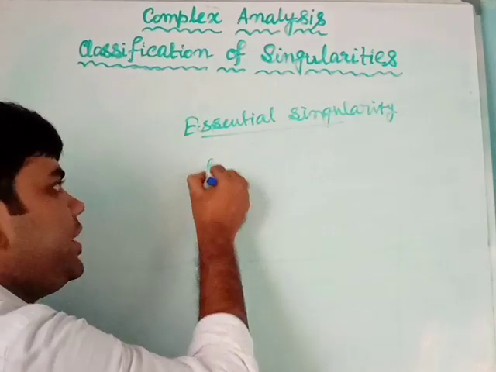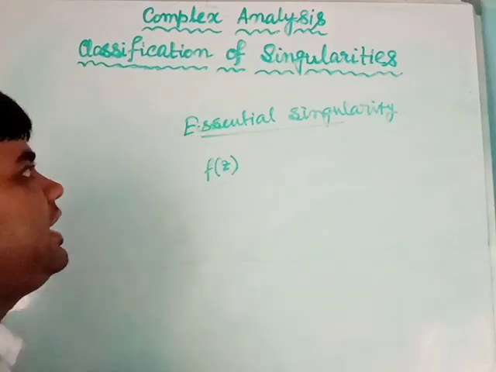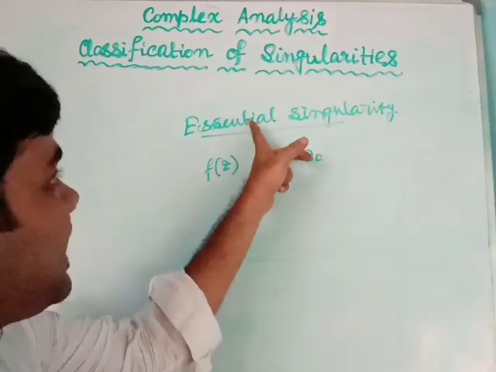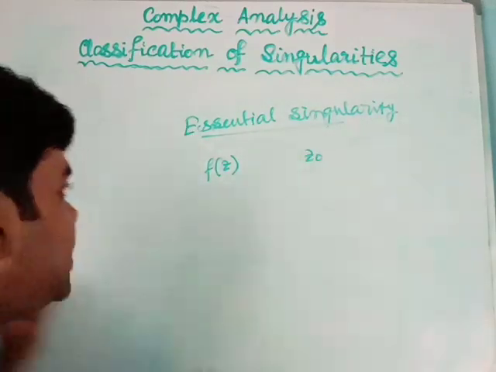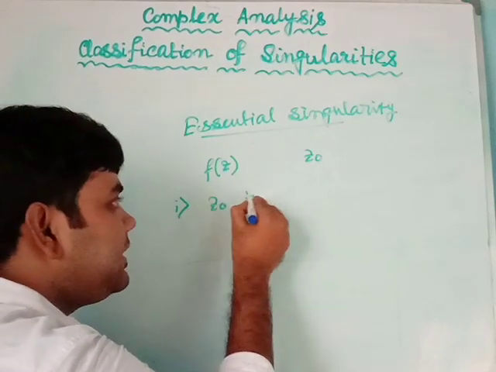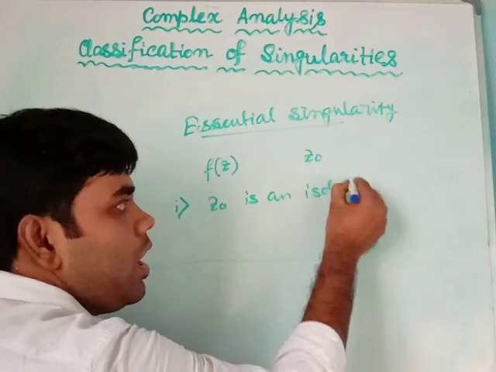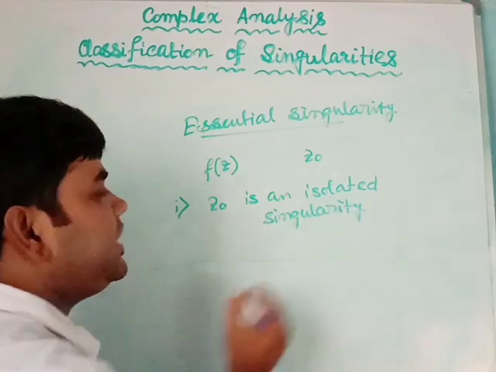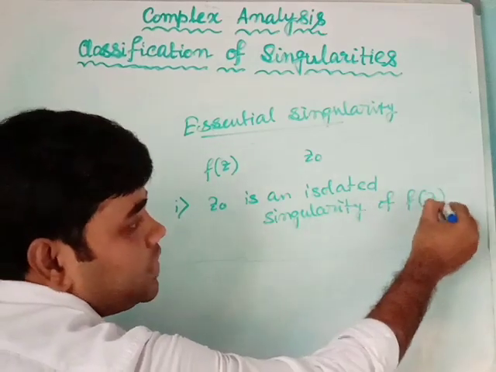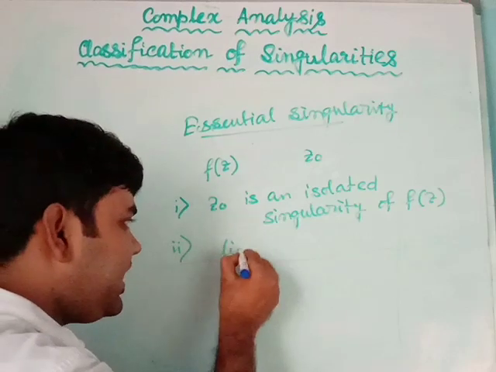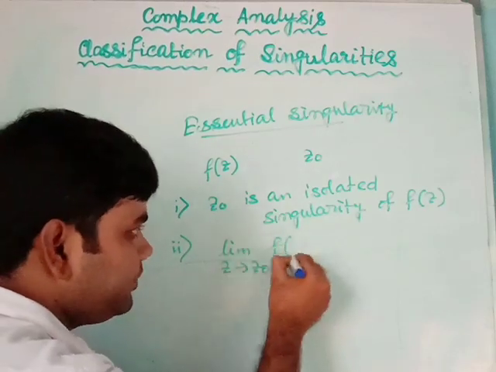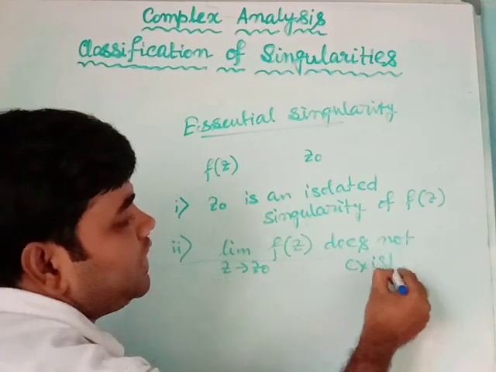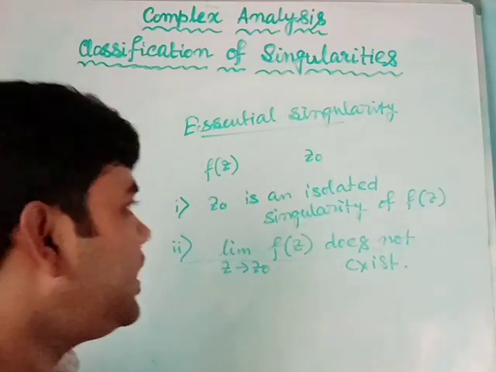A function f(z) will have an essential singularity at a point z0 if, first condition, z0 is an isolated singularity of f(z). Second condition, the limit as z tends to z0 of f(z) does not exist. This limit will not exist. So this is our essential singularity.